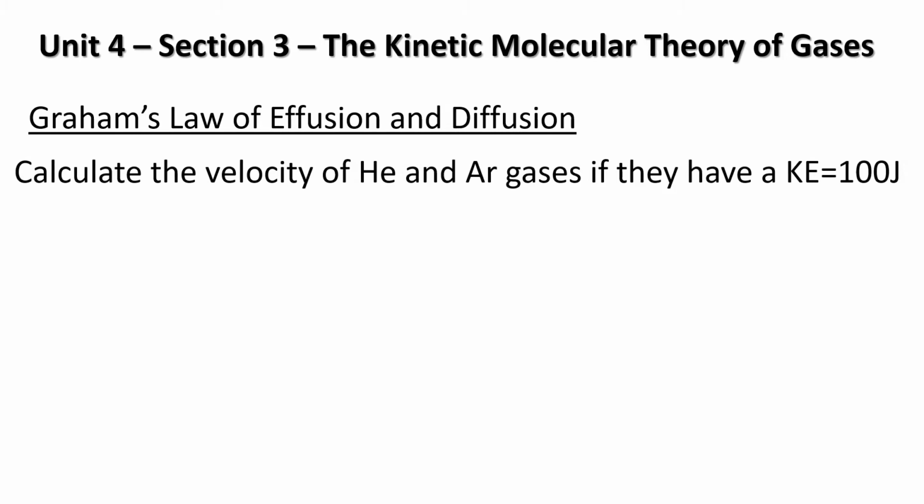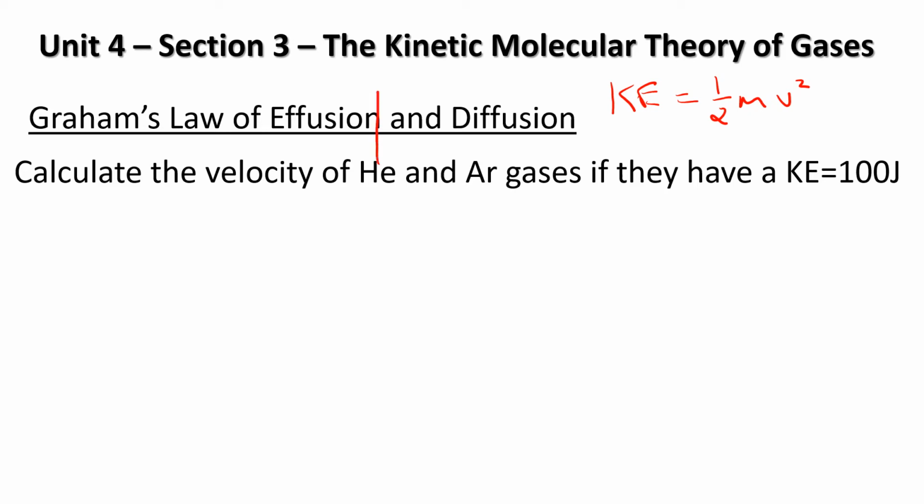So here's what we're going to do. We're going to calculate the velocity of helium and argon gases if they each have the same kinetic energy of 100 joules. Now, the formula we're going to use here to calculate this is kinetic energy is equal to 1/2 mass times velocity squared. So we're going to do it for these 2 gases.